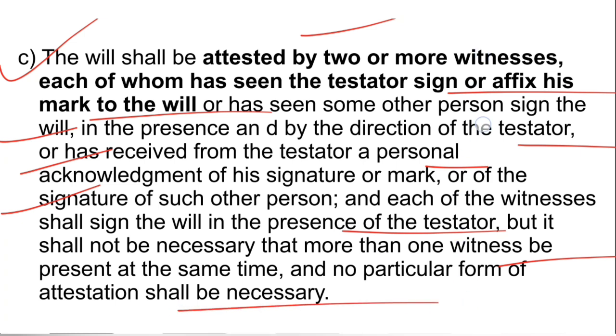So the will should be attested by two witnesses. This is condition C, and both these witnesses must sign in the presence of the testator. Both witnesses need not be there signing at the same time; the times can be different, and they can sign at different times, but must be in the presence of the testator. This is the mandatory condition, but no particular form of attestation shall be necessary.